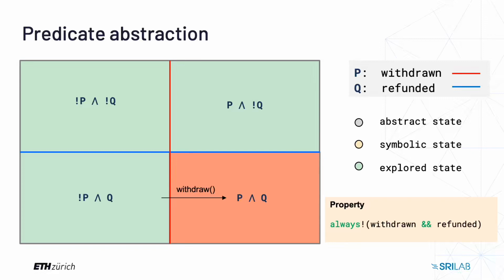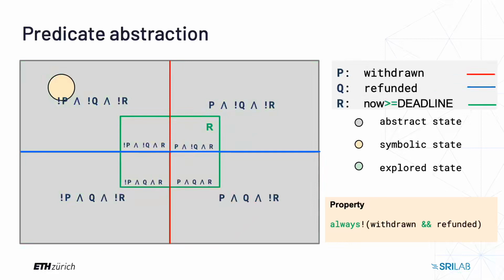Let's try to add some more predicates. Here we added a new predicate, R. That means now more equals the deadline. This is visualized by a green rectangle in the middle of the picture. The area within the rectangle is the positive subspace of the predicate. Outside area is negative. Initial state will be abstracted to a more detailed state, not P, not Q, and not R. By increasing the system time, we can reach a new state, not P, not Q, and R.